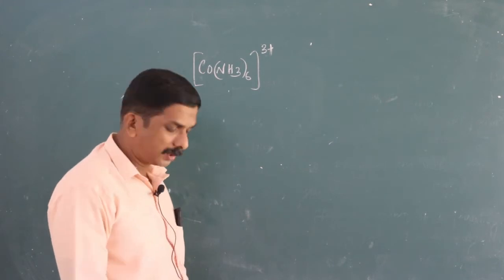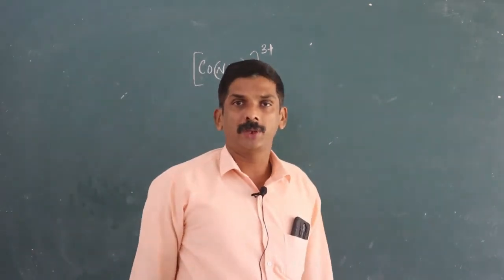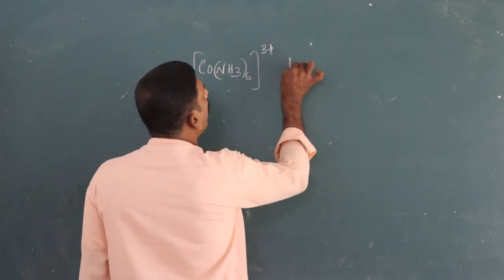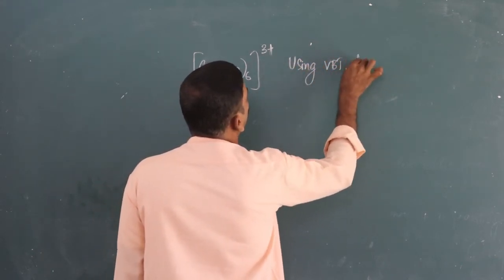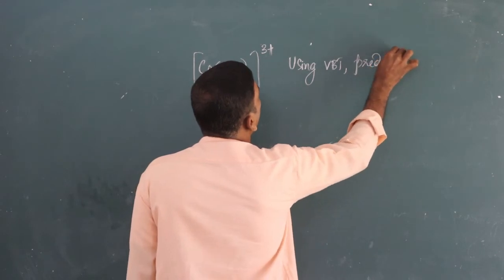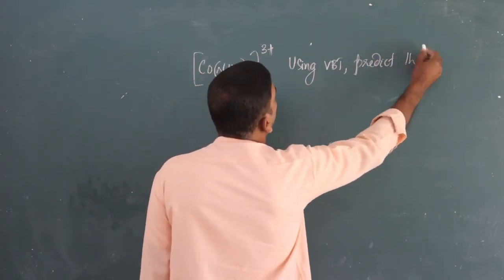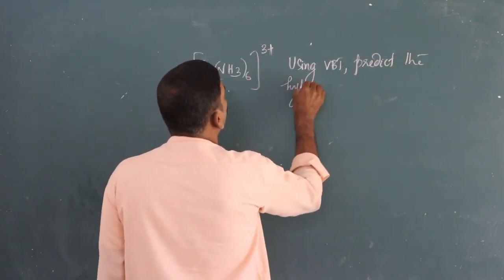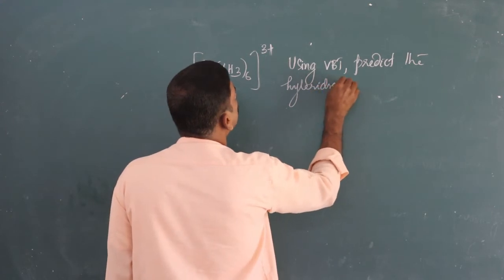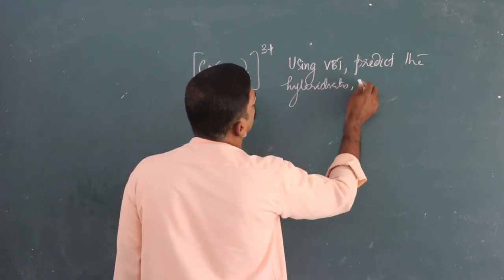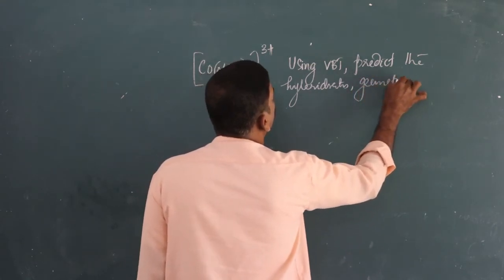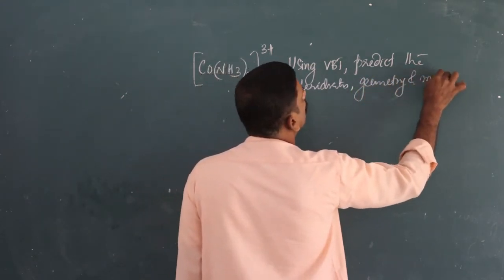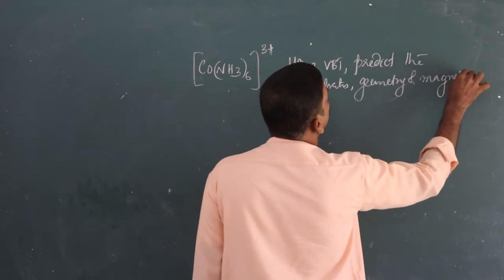And the question is asked like this: using valence bond theory, predict the hybridization, geometry and magnetic nature.